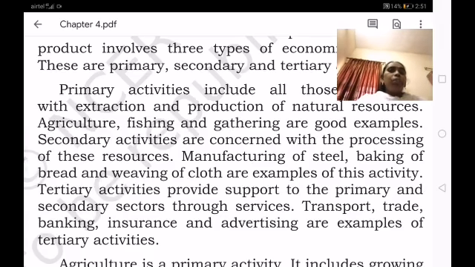Now in geography, the fourth, fifth and sixth lessons: from the fourth lesson we will learn about the primary activities, agriculture, the using of natural resources. In the fifth lesson, the secondary, we will learn about industries, how they manufacture goods.